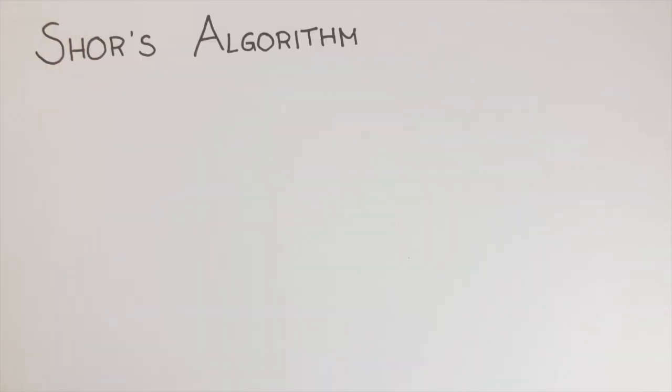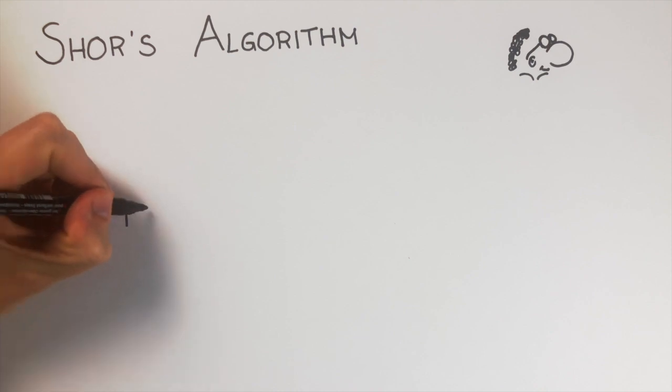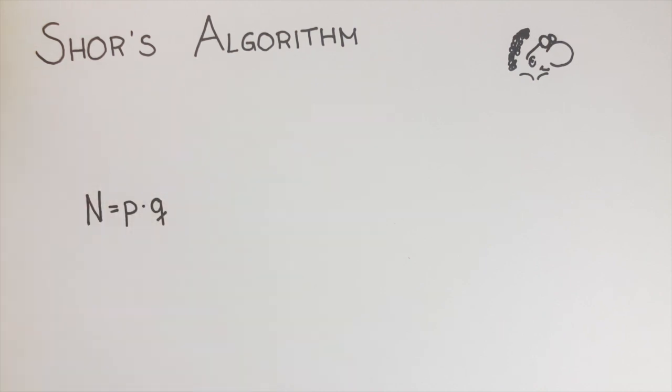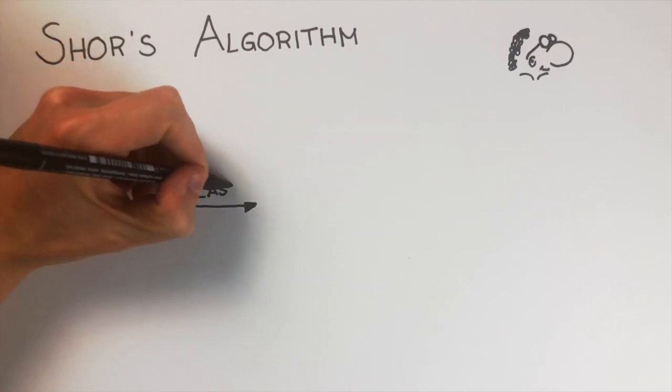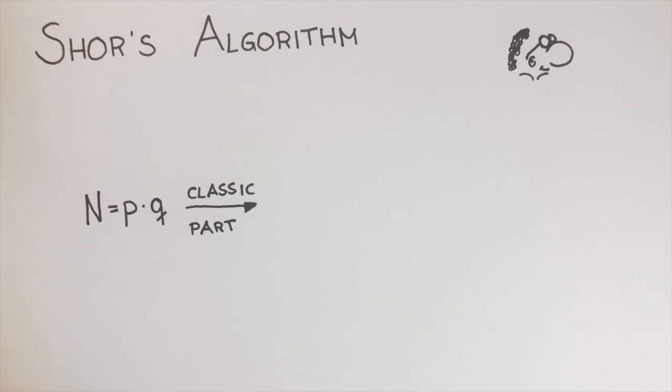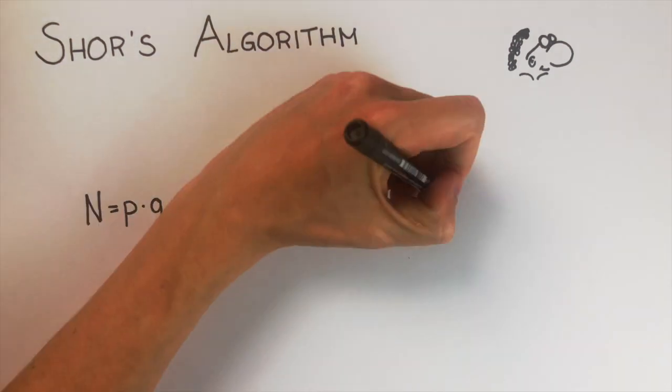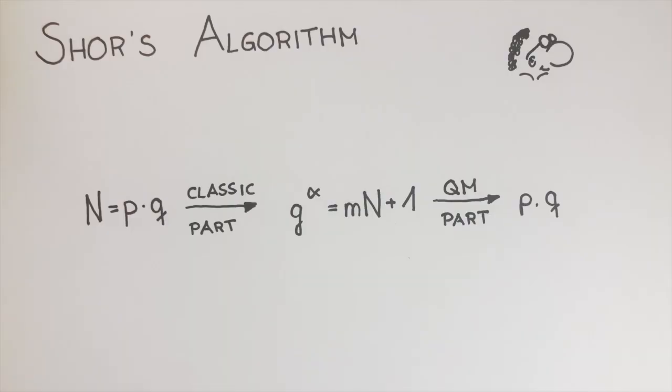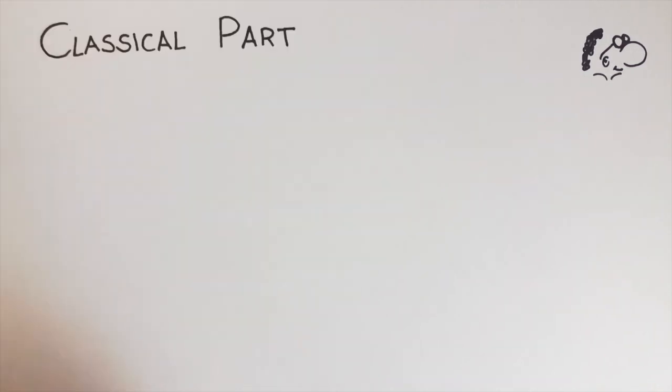Now, let's take a closer look at Shor's algorithm, which was named after Peter Williston Shor, who came up with it in the 90s. We know that this procedure lets us find the factors p and q of a large number n. For this, there is first a classical part which reformulates the factorization problem and can be solved on a classical computer. Then follows the quantum mechanical part, which can efficiently solve the reformulated problem. But before we get to that, let's start with the classical part first.